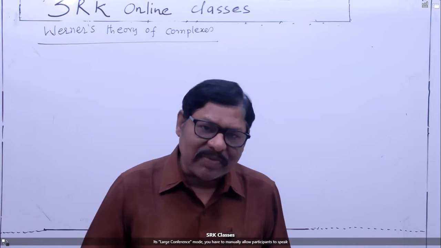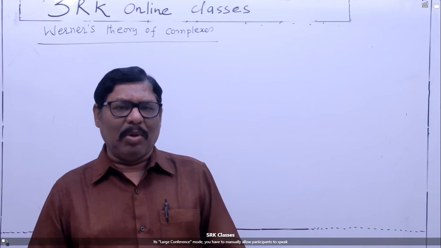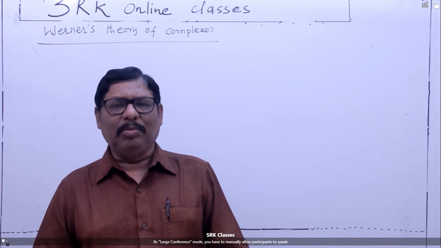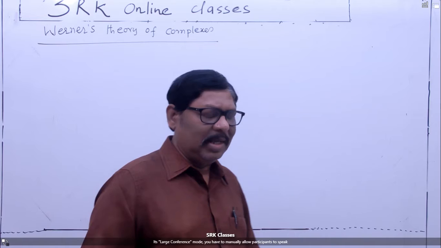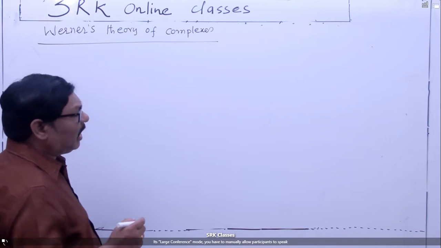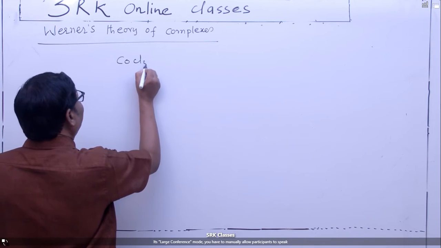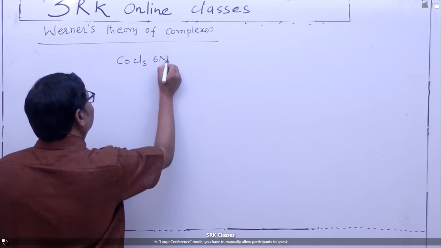According to Werner theory, in the formation of any complex compound, the central metal ion possesses two types of valencies. One of the complex compounds prepared in the laboratory by Werner is CoCl3·6NH3.